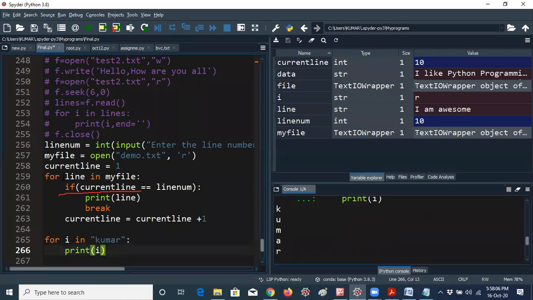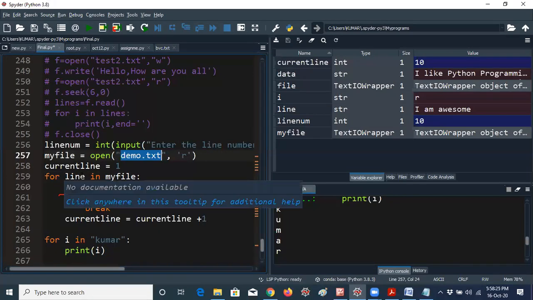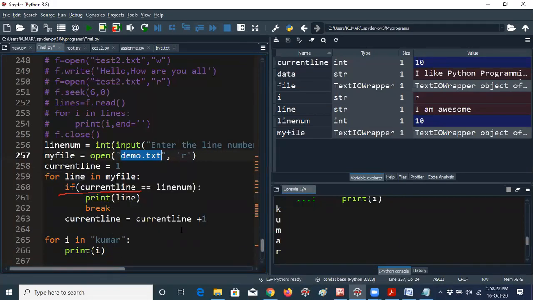But here, the beautiful feature of Python is, whenever you have file data, like we have the demo.txt file, it will store the entire first line in the line variable when you give for line in my file. Because my file contains the file data, this line has the entire line of data, not only a single character as in strings. That's the reason I would like to tell this concept.